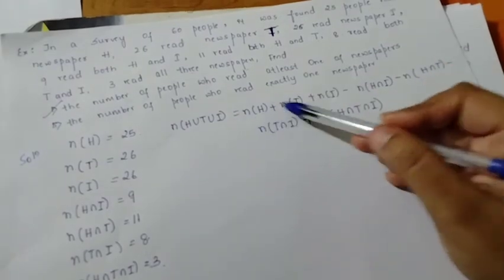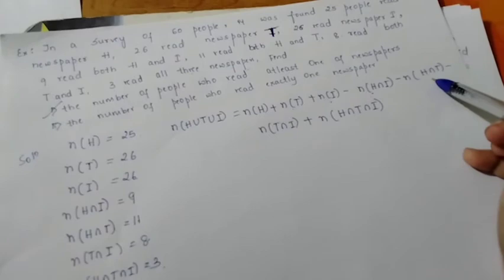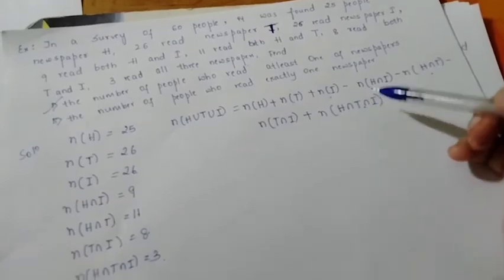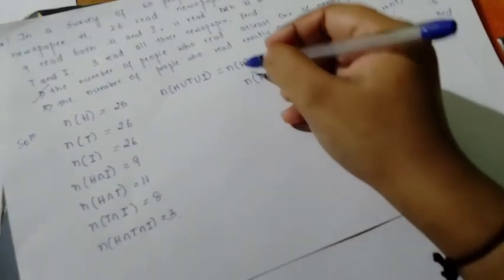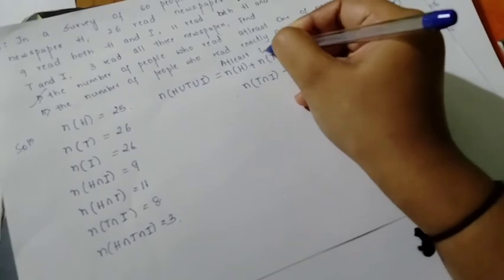First add everything separately, then subtract the intersections taken 2 at a time, then again add the triple intersection. So this is what at least one of the newspapers.